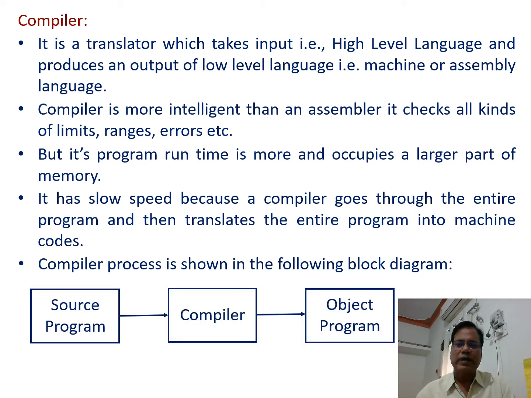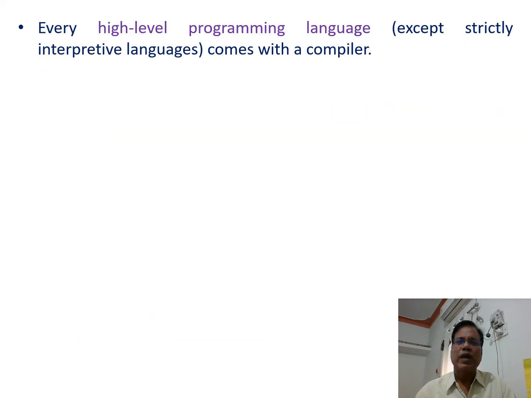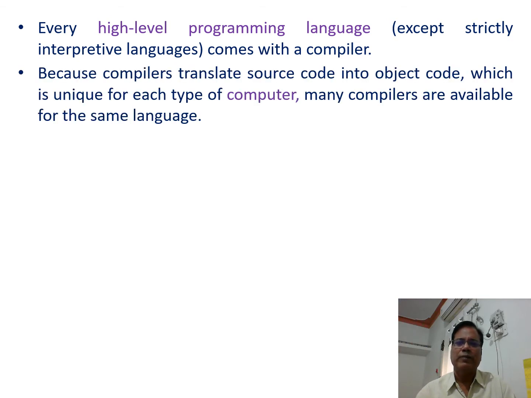So this block diagram shows the compiler process. It takes input as a source program and converts it into the object code, that is in machine language or assembly language. Every high level programming language except strictly interpretive languages comes with a compiler.